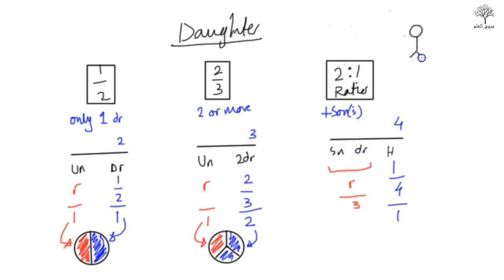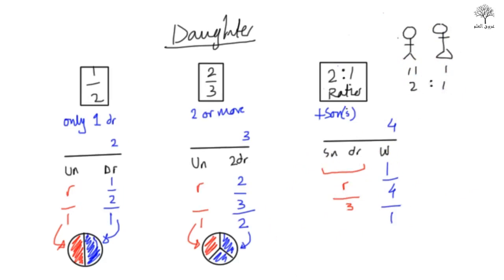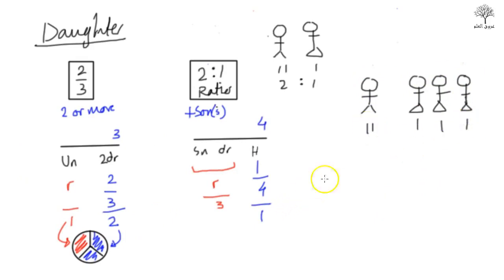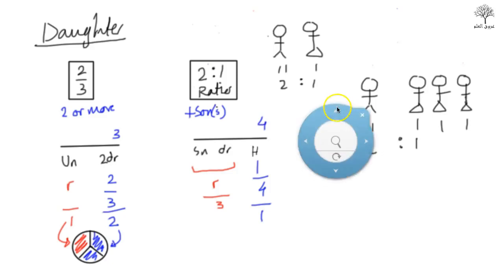Now how do you work this ratio out? Imagine there's a son and there's a daughter. The rule basically is that the son will get double of what the daughter gets. So 2 will go to the son and 1 will go to the daughter. Whatever the daughter gets, the son's going to get double. So therefore, if there's 3 remainder, how are we going to do that? Look at this now. Imagine, let's say there's 3 daughters. Each one gets 1. The son will get 2. So 2, 2, 1. Understand that? Makes sense? Okay, let's go back to this then.